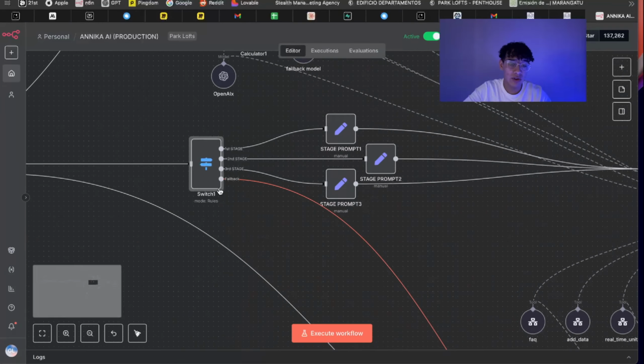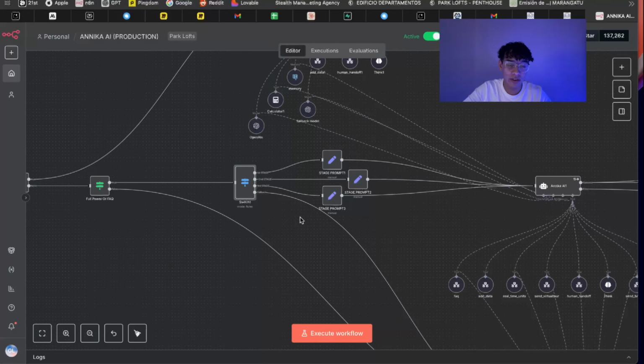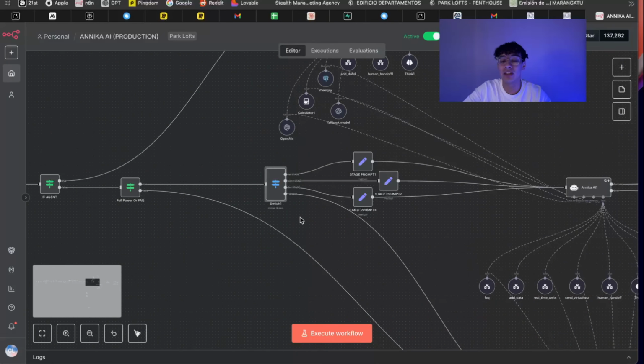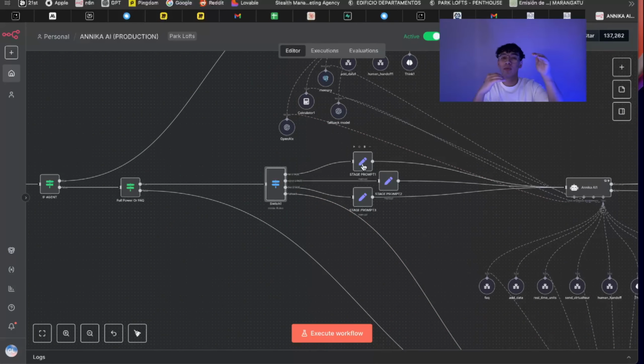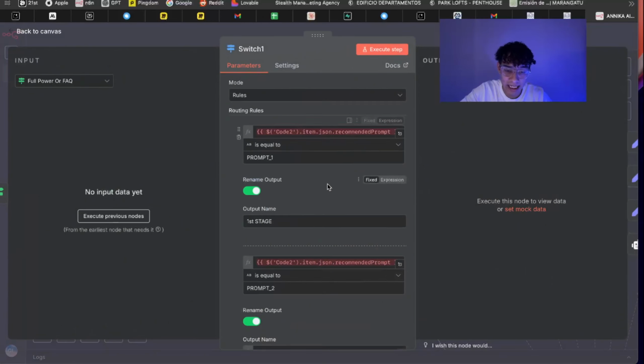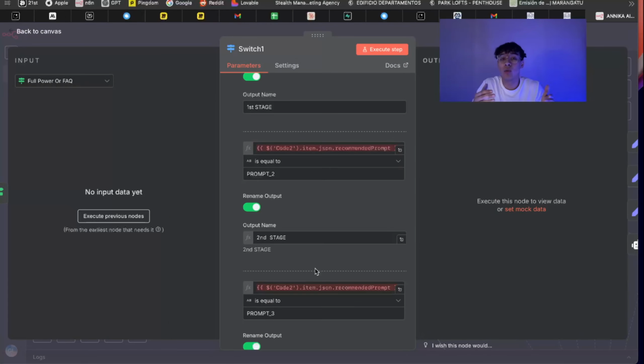We have a switch node that decides what prompts to use depending on the stage. The stage depends on the data that we have from the user, so we make the prompts longer the more data we have from the user. So this is the stage 1 prompt, stage 2, and stage 3. This all depends on the code node that I showed you guys before, that is telling us what prompt to use, taking into account what data we have from the user.